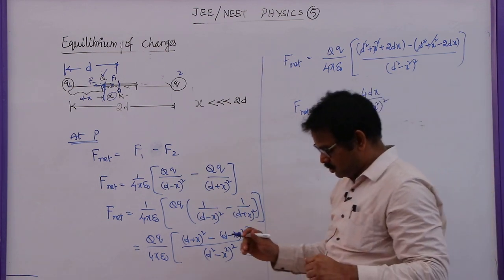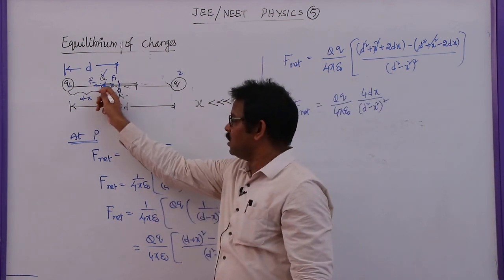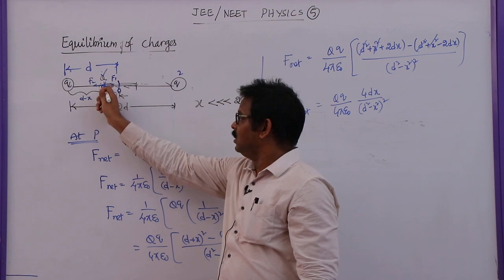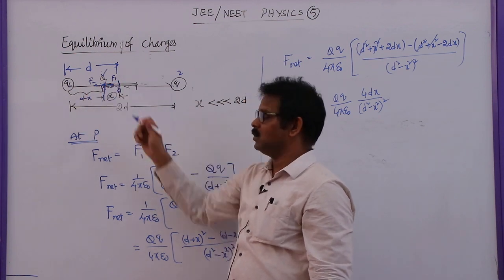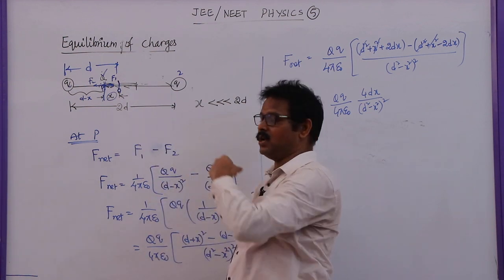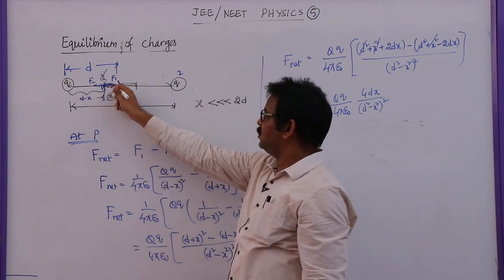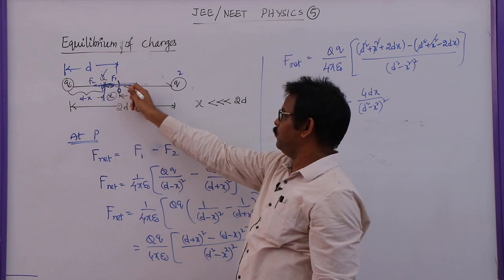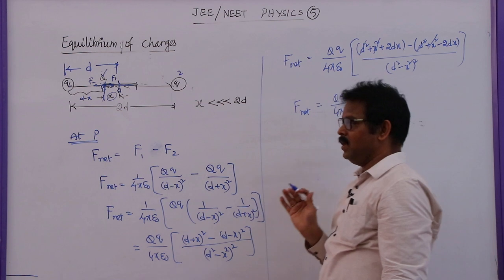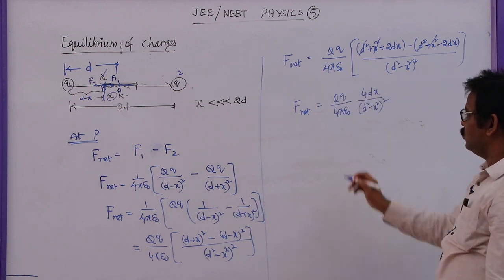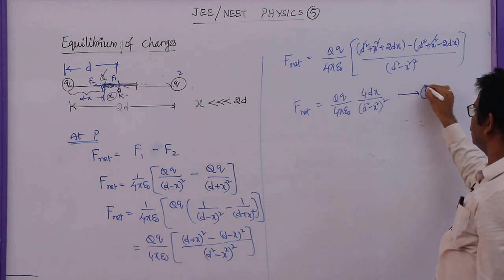But when this charge is displaced from O to P, charge will not stay there. Immediately due to the repulsion, it will come back. That means there is a restoring force acting on this charge. The restoring force will bring this charge back, and due to the velocity acquired, it will go this side and it will come back. So every time it is experiencing restoring force which is equal to the net force. This is the net force.